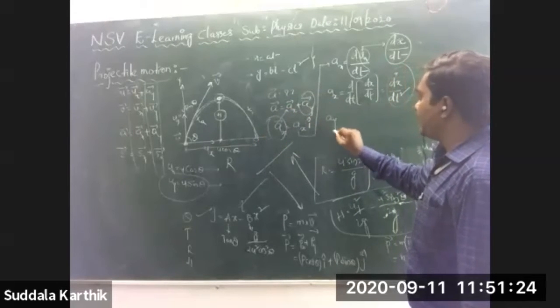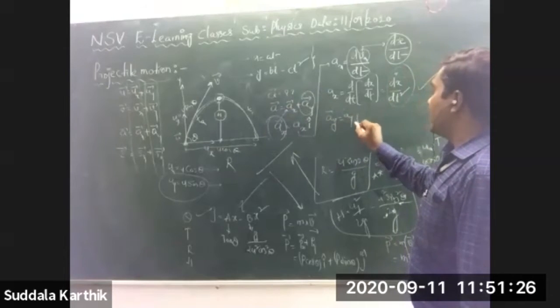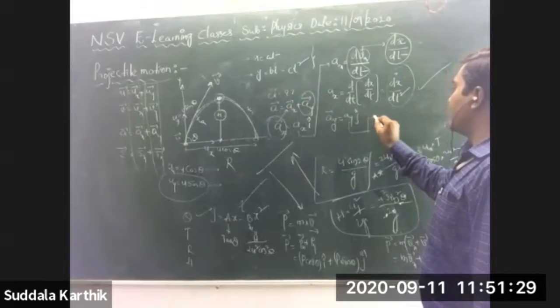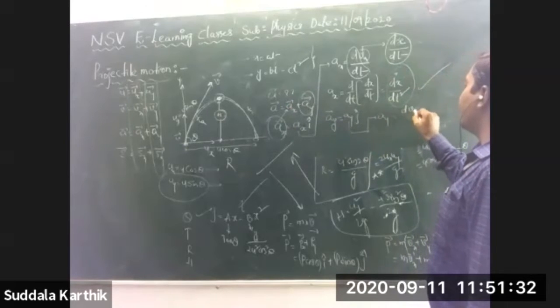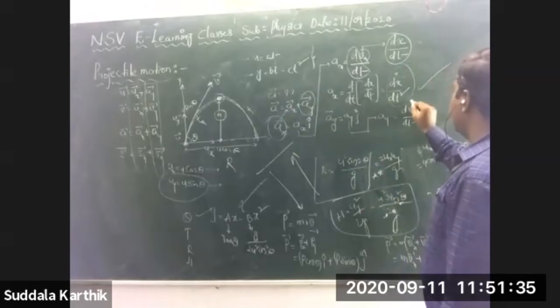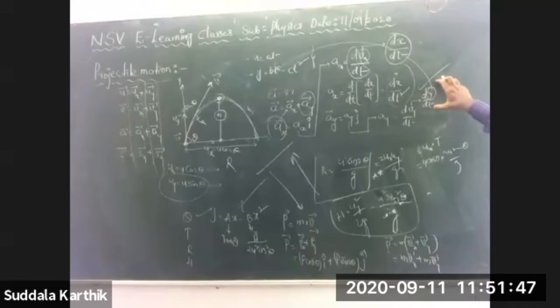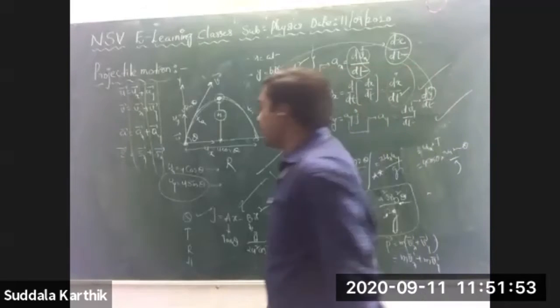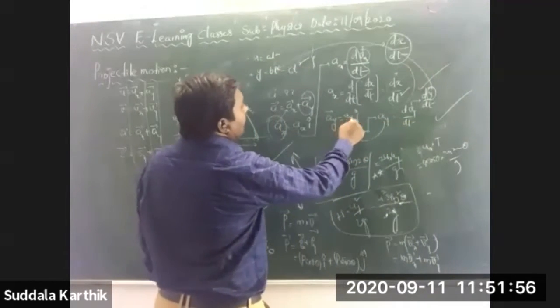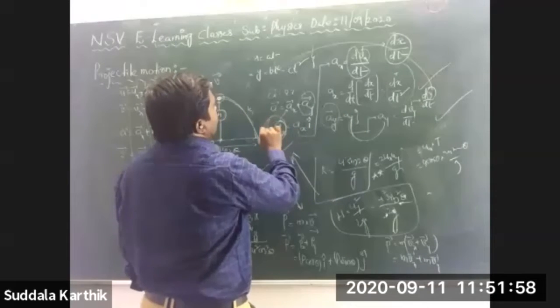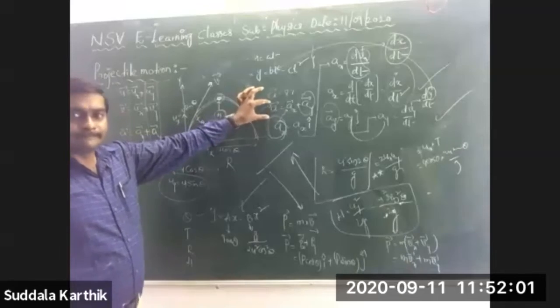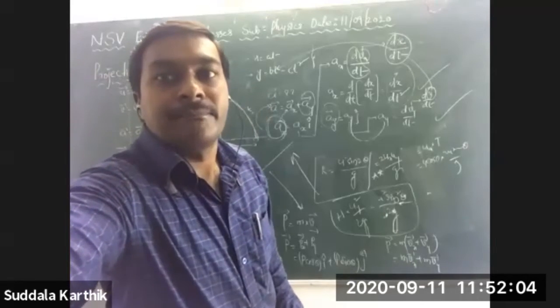But for ay bar, you must write ay bar is equal to ay into j cap. I want to find ay. Ay is nothing but dvy by dt, and vy is simply dy by dt. Now where is y? Y is here, bt minus ct square. By substituting that value and solving that equation, you will get some value, and substituting that value here, you will get ay. With ax and ay, substitute and you will get ay bar. Substitute those two things here, you will get the answer.